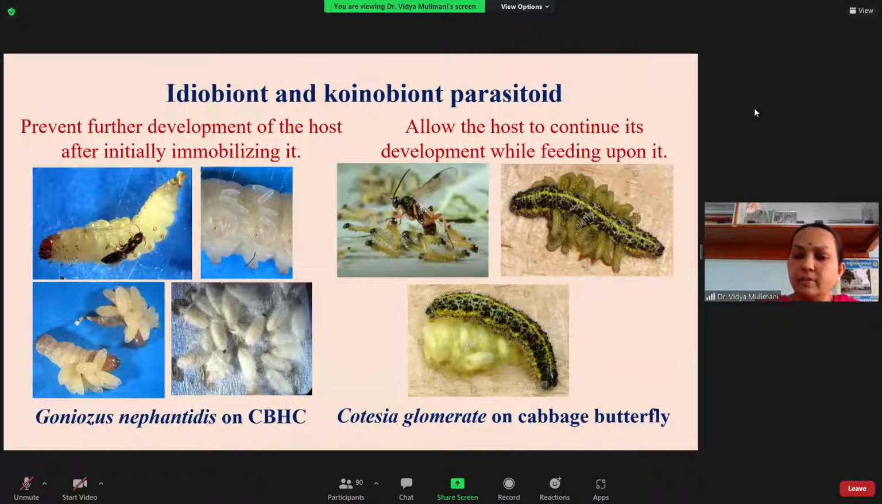So after that, there will be no growth. After paralyzing, when it becomes immobile, then you can see the female laying the egg. So you can see the eggs. The eggs will hatch and they develop and they go for the pupation.